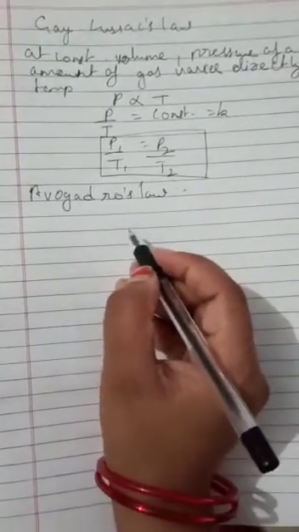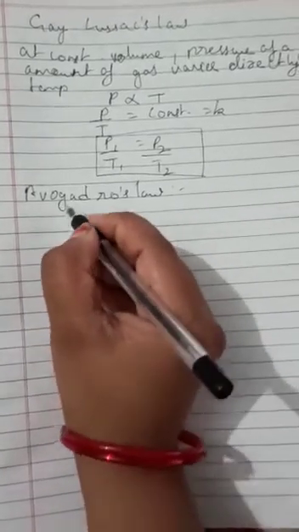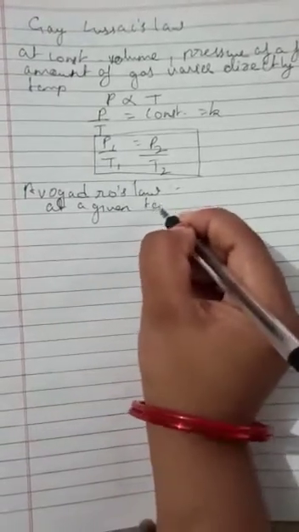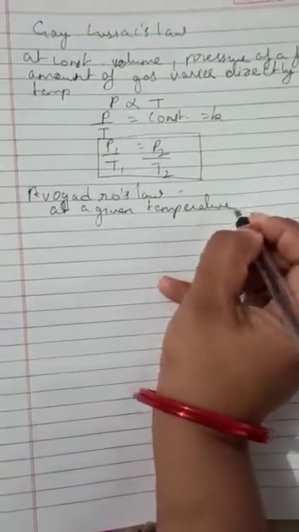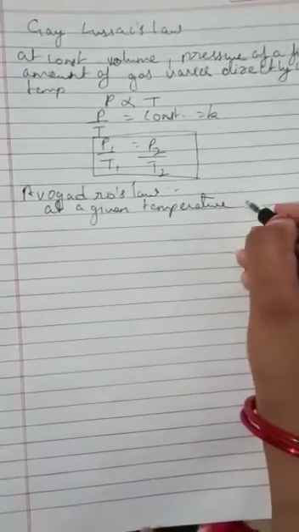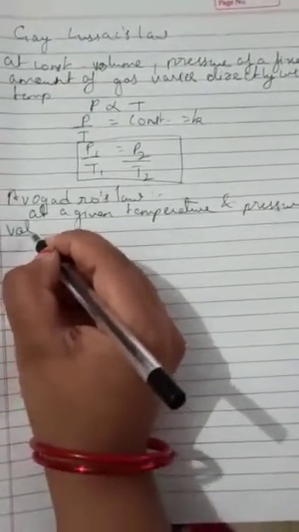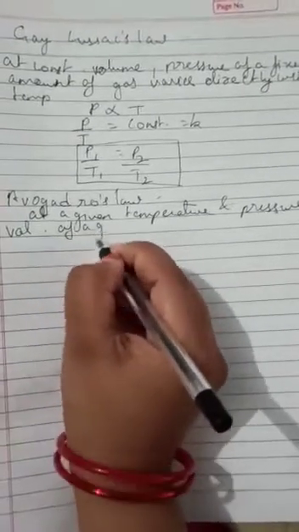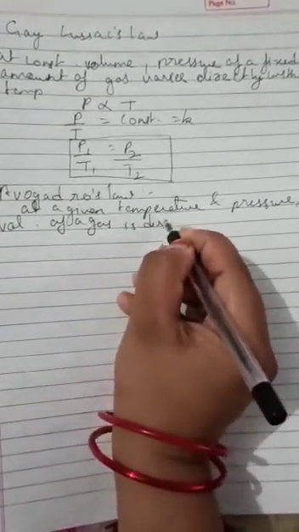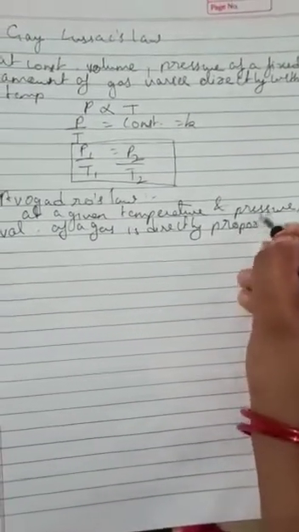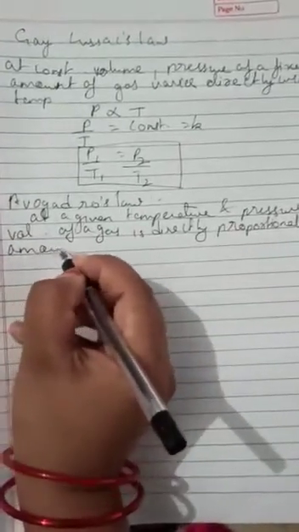Okay, so for Avogadro's law, at a given temperature and pressure, the volume of a gas is directly proportional to the amount of gas.